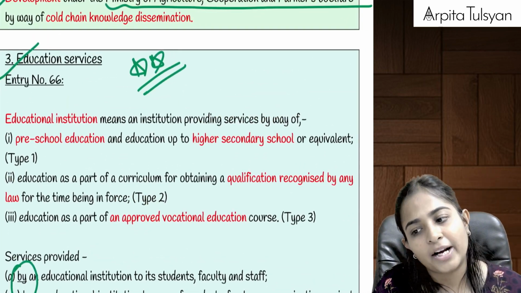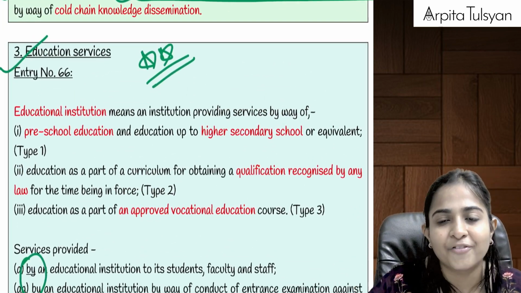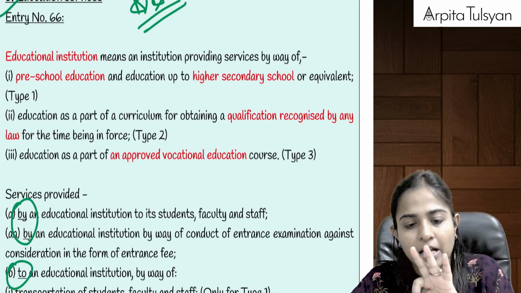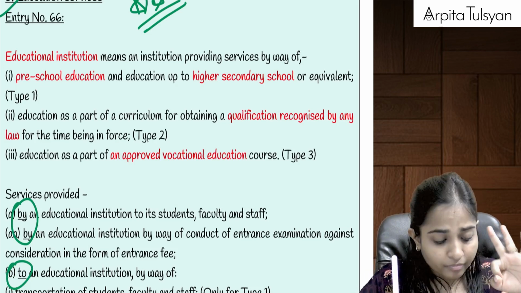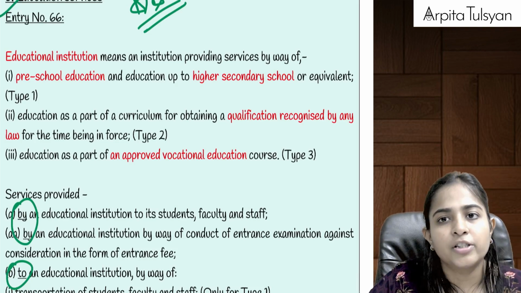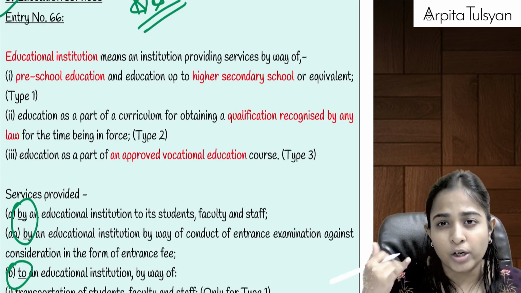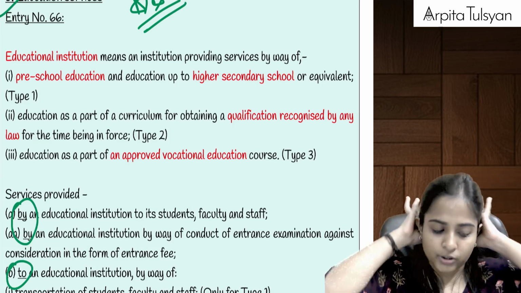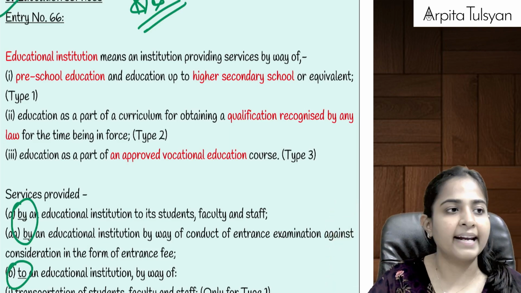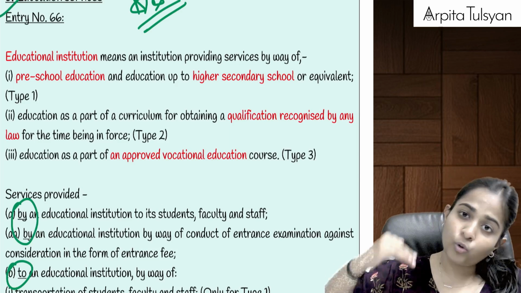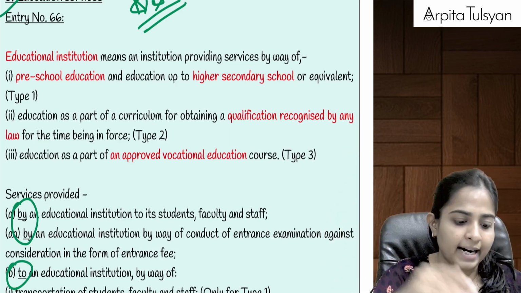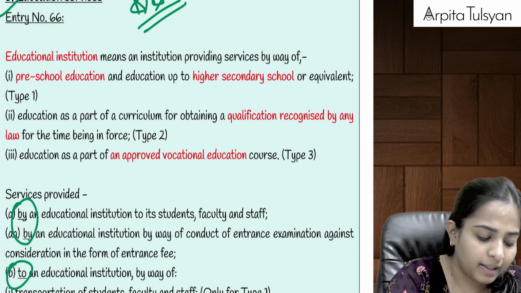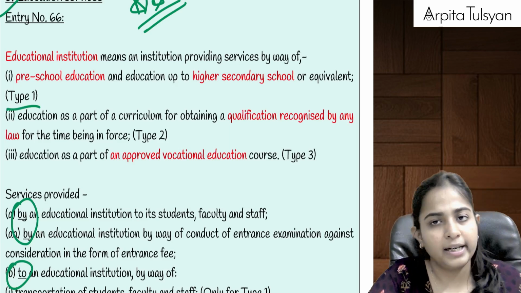Now before we get into services provided by and to an educational institution, let's first recollect the meaning of the term educational institution. We will divide it into 3 types. First type of educational institution starts from your preschool. Preschool is also going to include your Anganwadis, etc. Preschool education and education up to higher secondary school or equivalent, or we can say up to 12th standard. All your schools which go up to 12th standard will be considered as the type 1 educational institution.